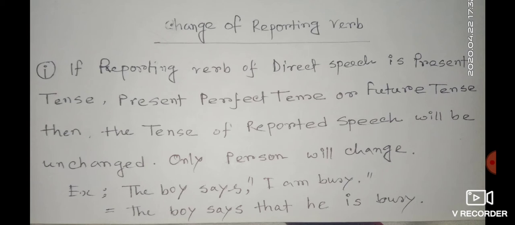And I have said that if this reporting verb is present, present perfect or future tense, then the reported speech, I am busy, will not be changed. So the indirect speech will be, the boy says that he is busy, and instead of the inverted comma, we place the conjunction that. Here I becomes he because the person will change.